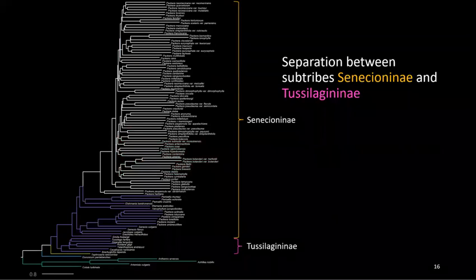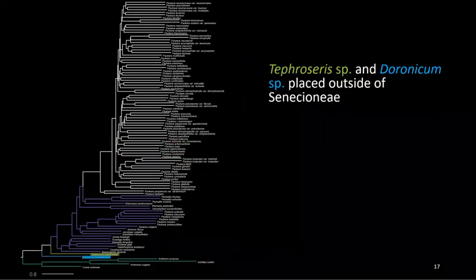So just some other general things with the phylogeny. When we look at Senecioneae as a whole, the phylogeny also shows some subtribal separation between Senecioneae and Tussilaginae, which is great and what you'd like to see. Additionally, we also see that some species such as Tephroceras and Doronicum are placing outside and more or less sister to the Senecioneae clade.